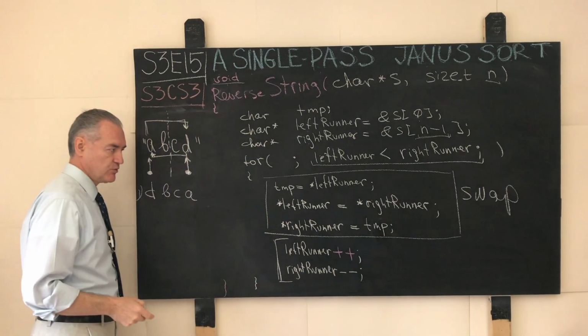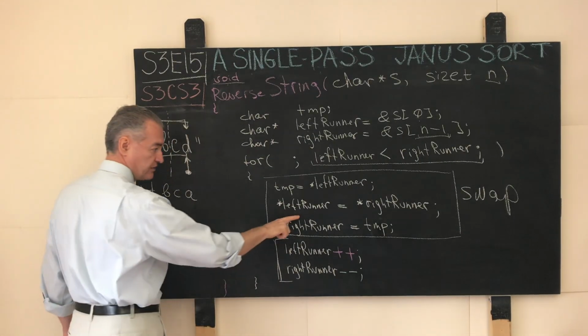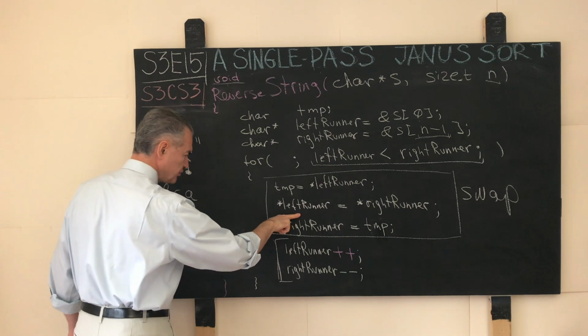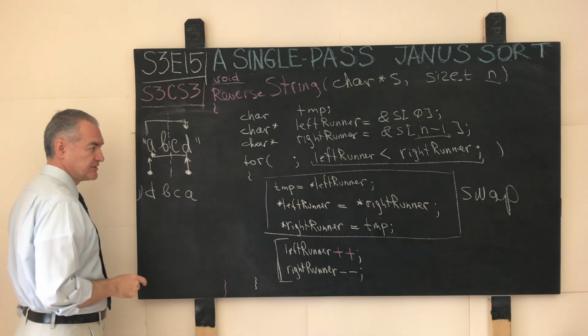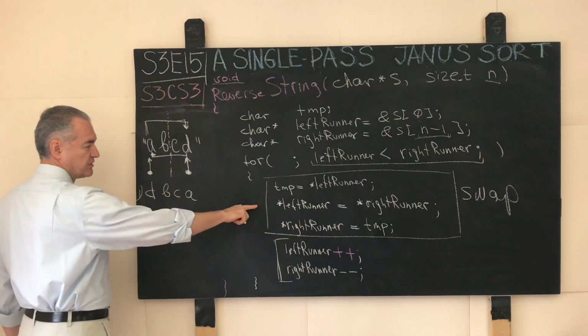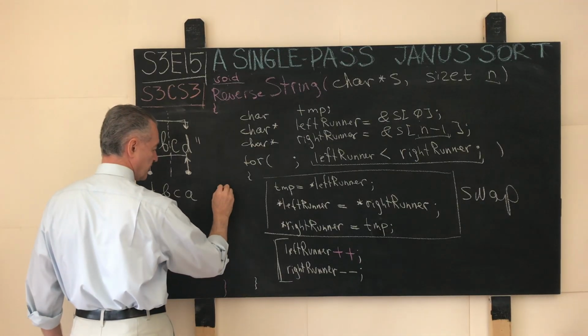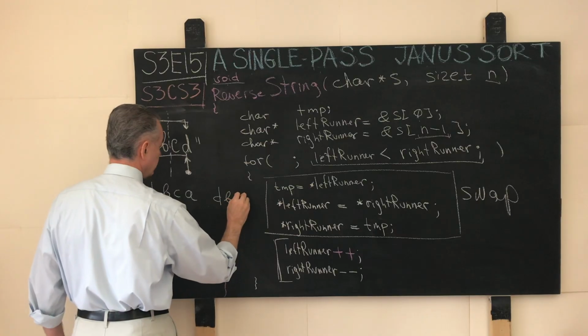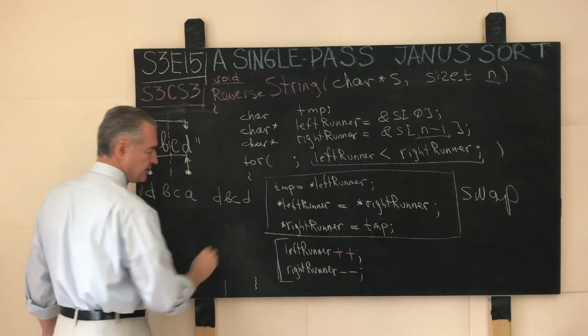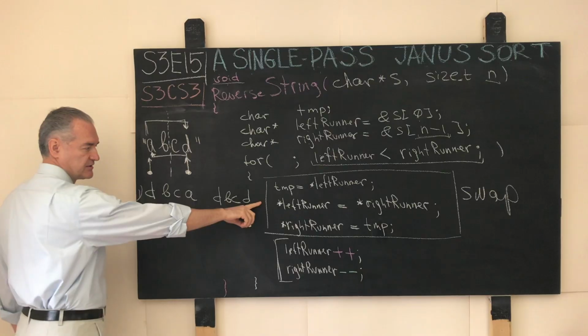copy it into the location pointed to by the left runner. So at this point, the contents of whatever the left runner points to have been erased. And at this point, for example, the string will look as follows: D, B, C, and D. So this is the temporary effect at this line of code.